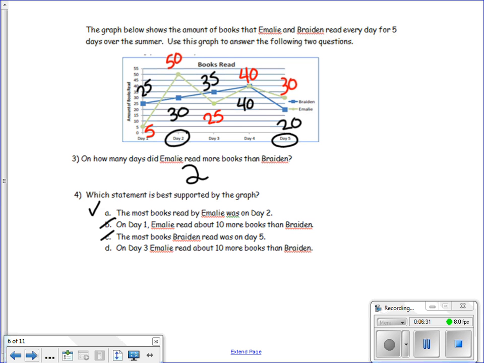And D says, on day 3, Emily read about 10 more books than Braden. So we're going to look at day 3, and we're going to see that Braden read 35 books, and Emily read 25 books. So Braden actually read 10 more books than Emily. So we're going to go ahead and cross that out, because that's also incorrect. So now that we've gone through all of our choices, we know that A is our final answer.